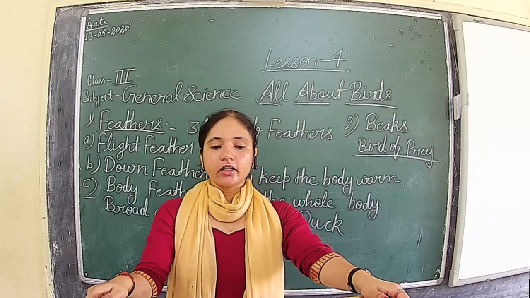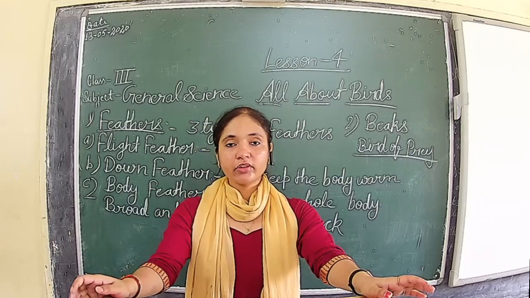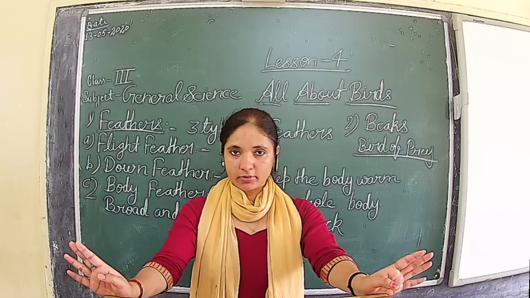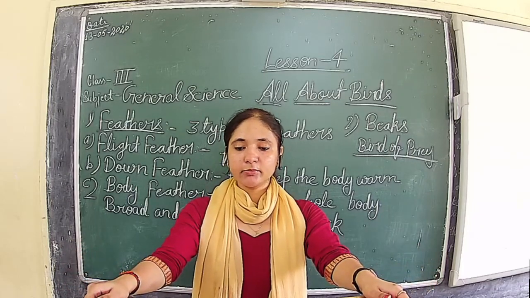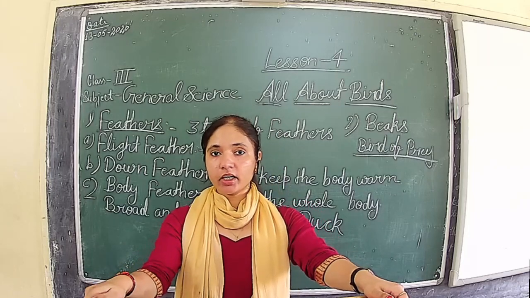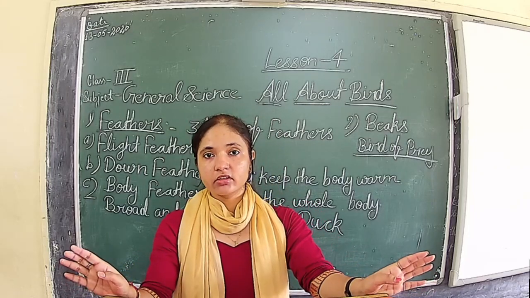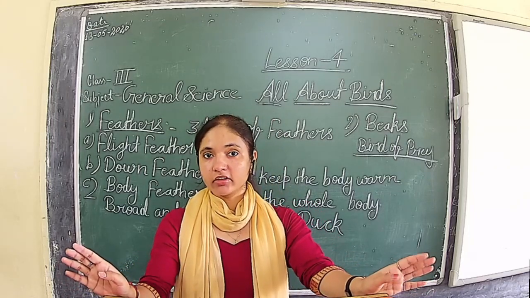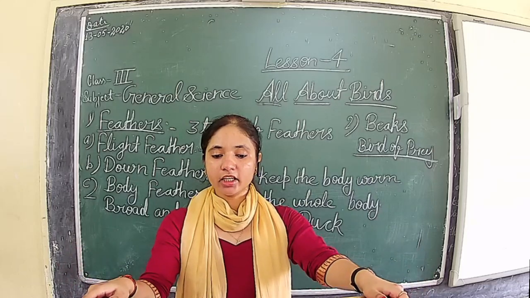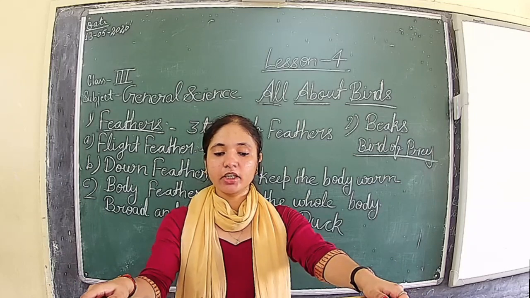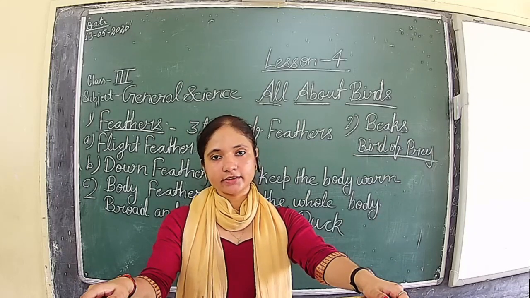Then the fifth one is the long and cylinder beak. Hummingbird and sunbird. The hummingbird is the smallest bird. Hummingbird and sunbird have very long and cylinder beaks to poke into flowers and suck nectar.